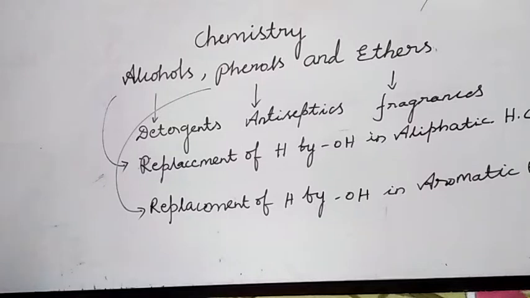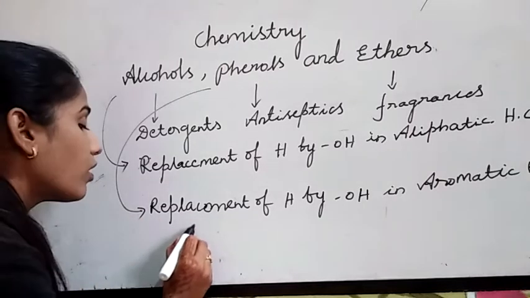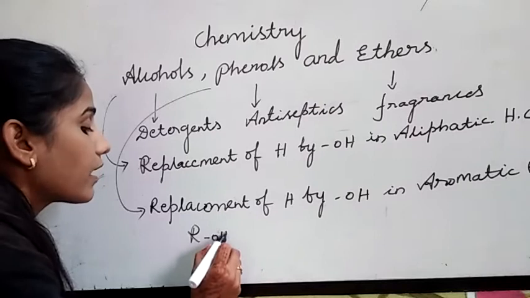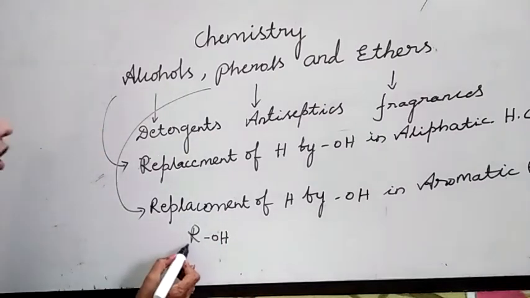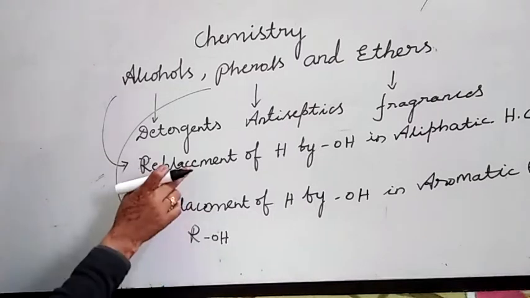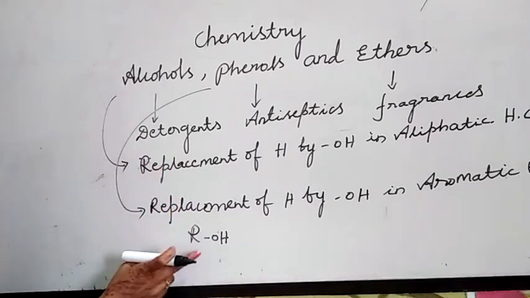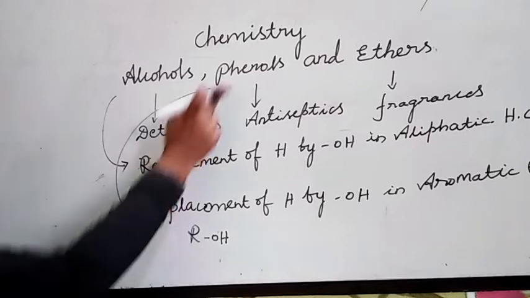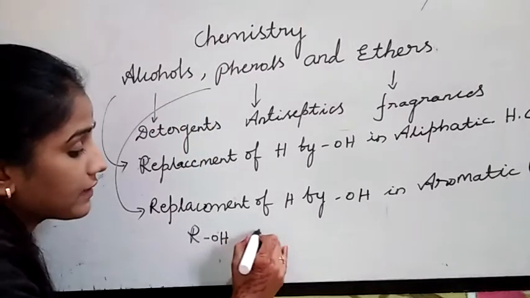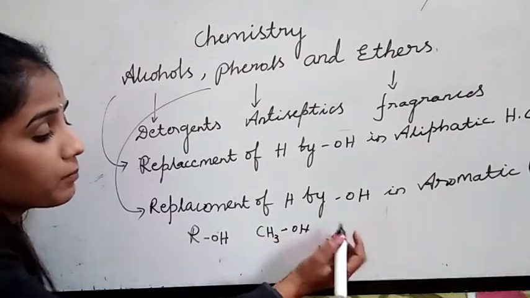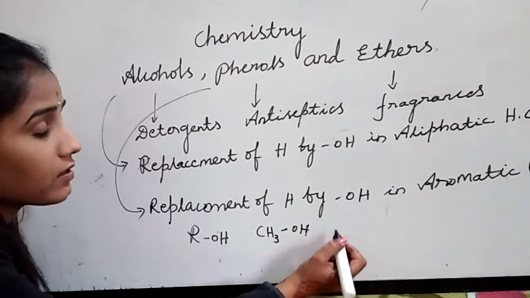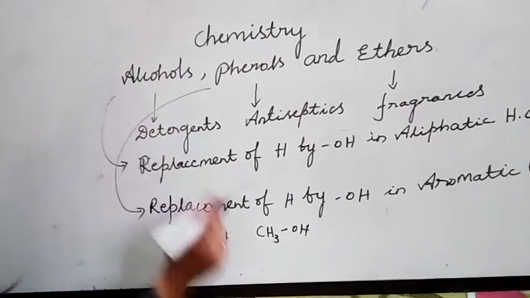So the general formula of alcohols and phenols is ROH. See here, ROH. If R is an alkyl group, that is alcohols. If R is an aryl group, we will get phenols. For example, in place of R I am writing CH3, one alkyl group. This is methyl alcohol.